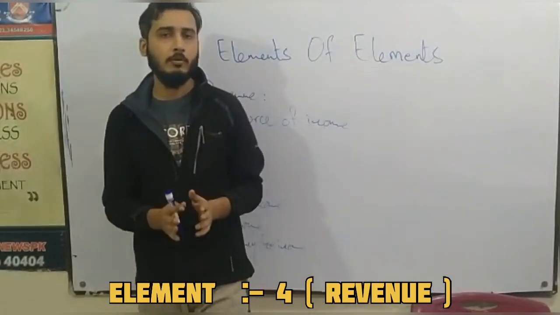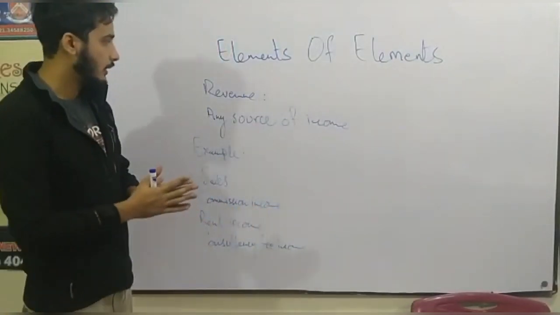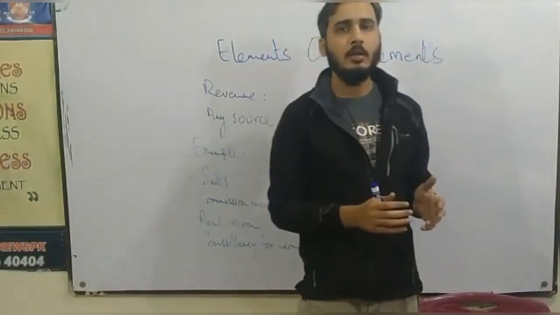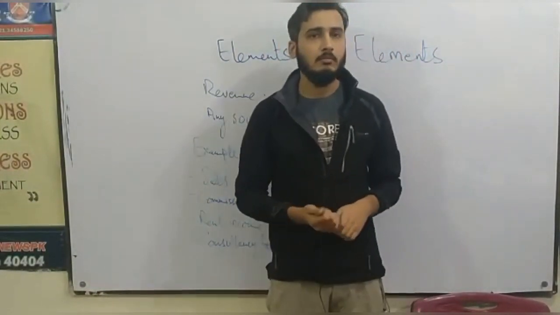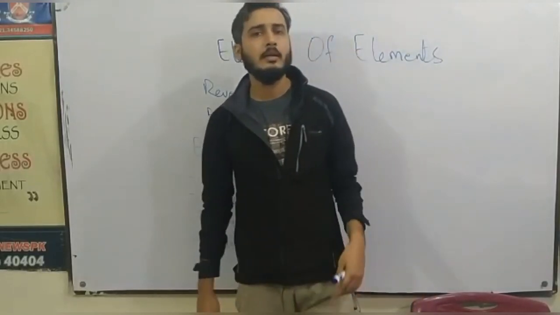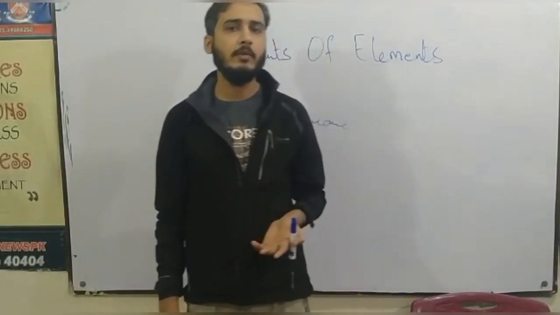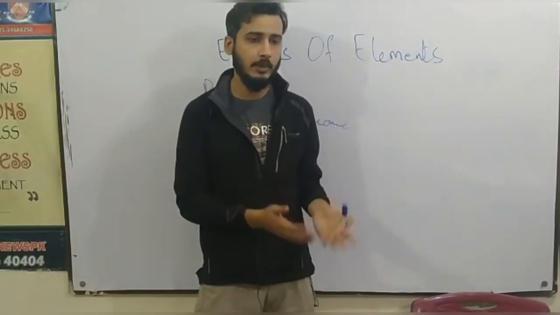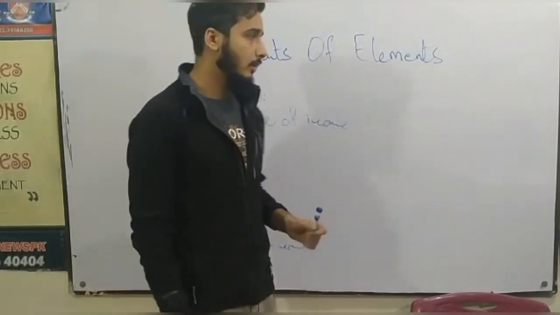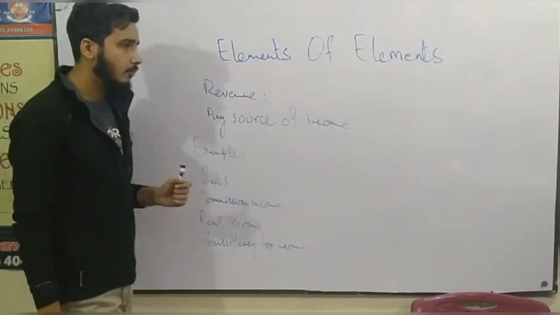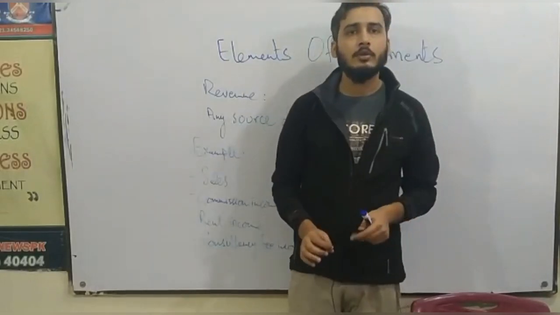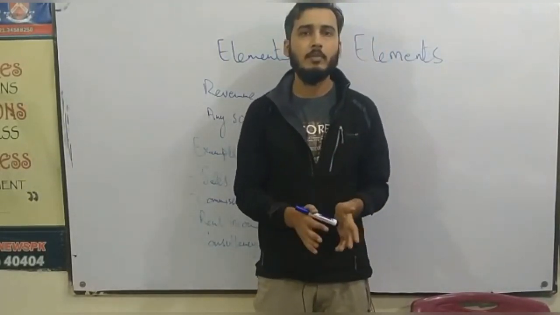So on number 4, we have revenue. Revenue means any source of income. So on basic level, you get to know about this, and that's enough for you. But in higher studies, you will see it in reporting standards and international accounting standards, what is revenue and how different businesses book their revenue in their books. So, for example, we have on number 1, sales. Sales is the most common term used for revenue in the businesses.